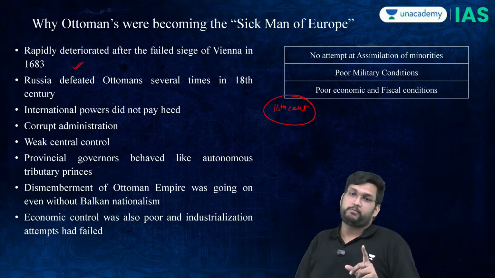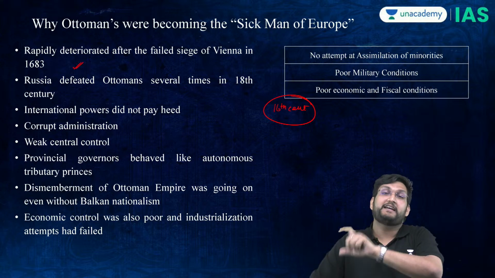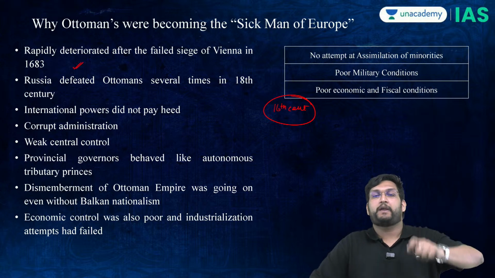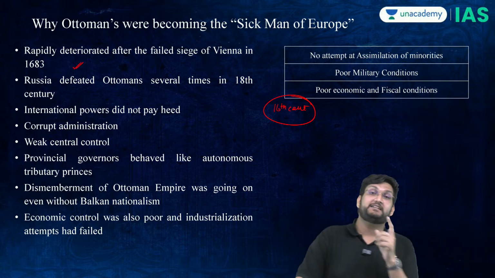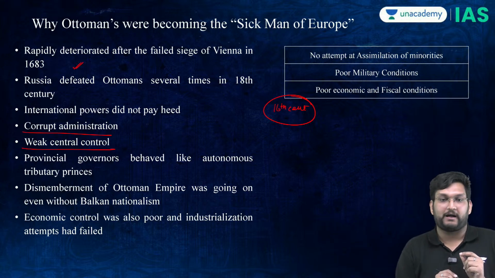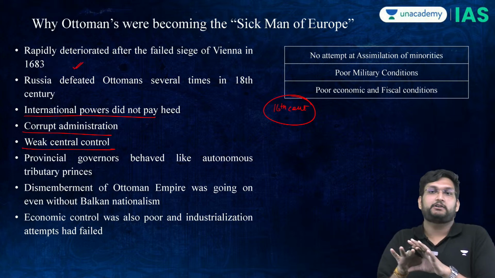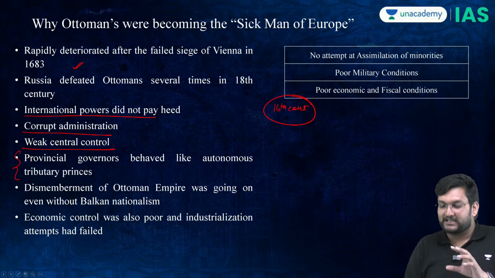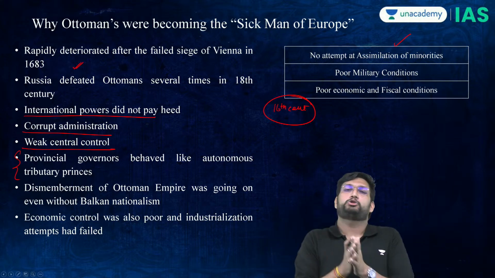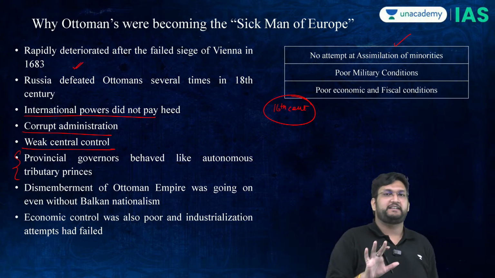And there is a problem with the central authority declining. Therefore, there will be a chance that the Balkan sector becomes loose. And this is where there arises a question, and that is called the Eastern question. See, with corruption, with weak central power, with no real international attention towards the Ottomans, and with provincial governors becoming more and more powerful, with no assimilation of minorities, Ottomans were going to decline for sure. That was a given by the end of 17th century.